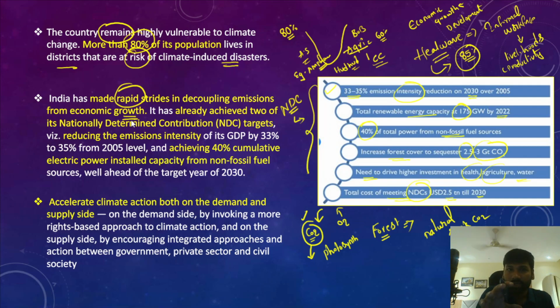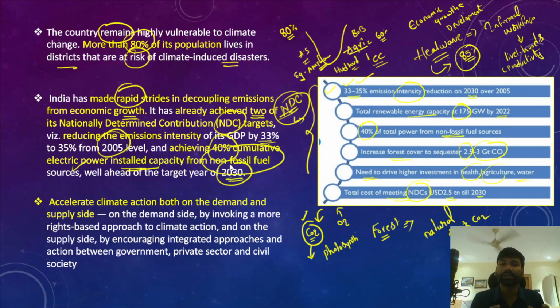And apart from that, India already achieved 2 of the nationally determined contributions. So out of all these nationally determined contributions, India already achieved 2 of the targets. The first target would be reducing the emission intensity of its GDP by 33 to 35% of 2005 level. This target was achieved by India. And secondly, achieving 40% cumulative electricity power installed capacity from the non-fossil fuel sources. So they were achieved well ahead of 2030. So this indicates India has been making a lot of positive strides in achieving the nationally determined targets.